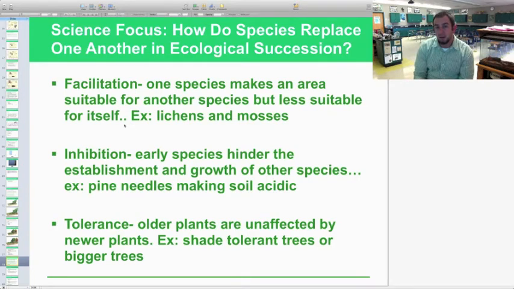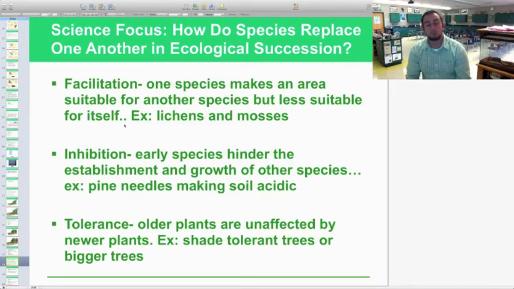So going back to the beginning of primary succession, the lichens and mosses only like to survive on bare rocks because they can get a lot of their moisture and nutrients from the atmosphere. When a few of them die, it makes it easy for other species like grasses to come in and use the nutrients from their dead bodies in order to survive. And so lichens, because they key in on those bare, no-nutrient places, lose their own habitat once they're there, because they die and allow different species to come in and make it inhabitable.